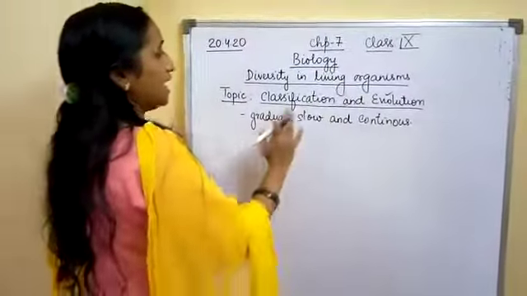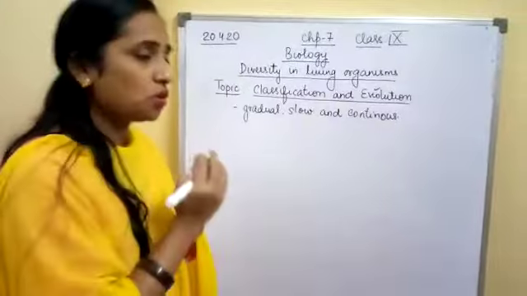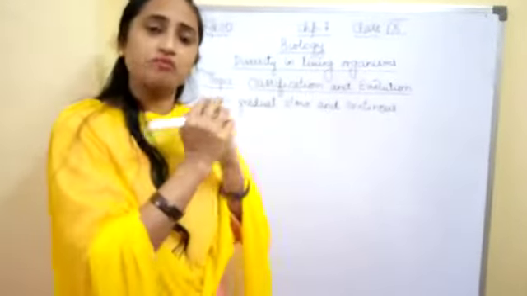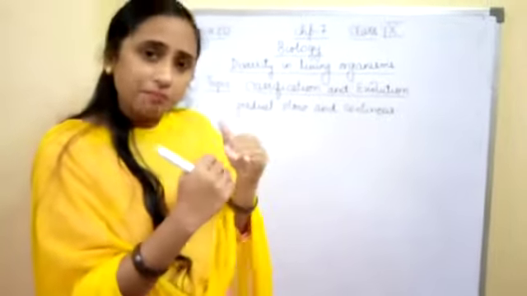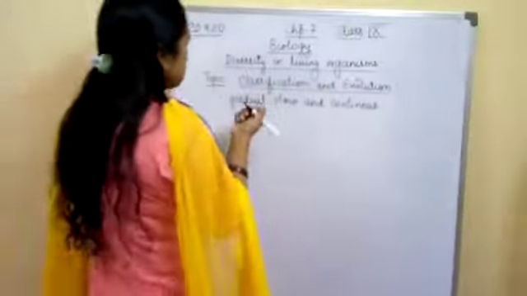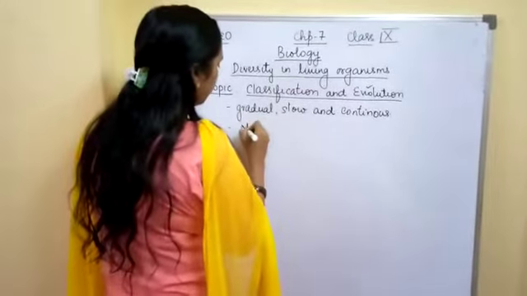It is a very slow, gradual and continuous process of transformation of organisms from simple to complex.